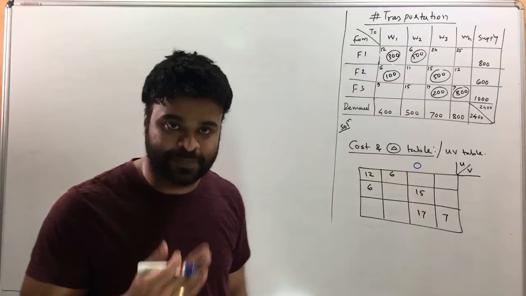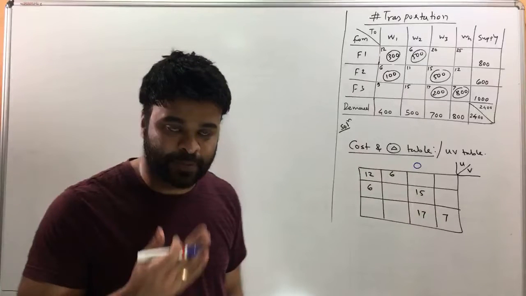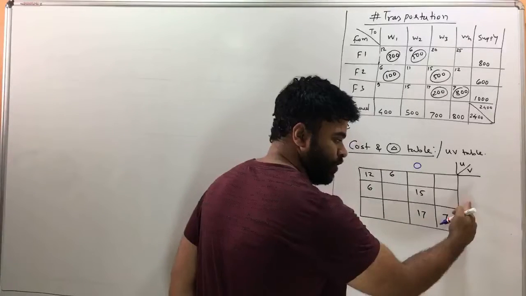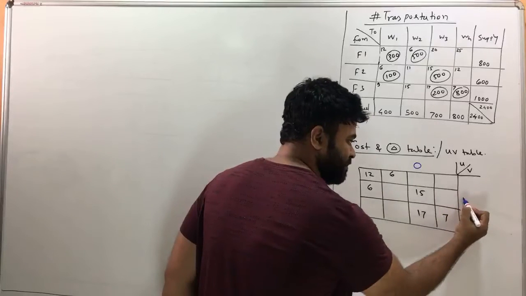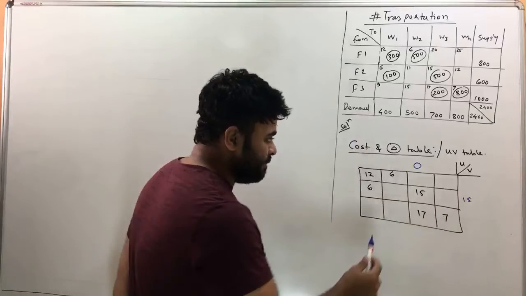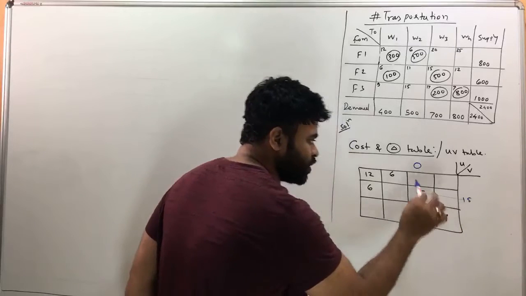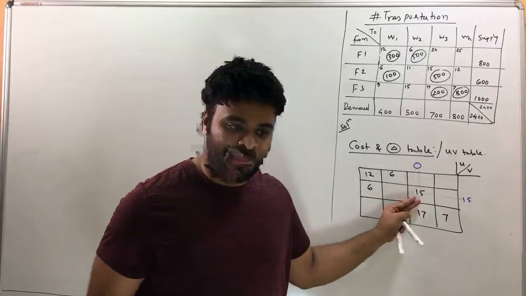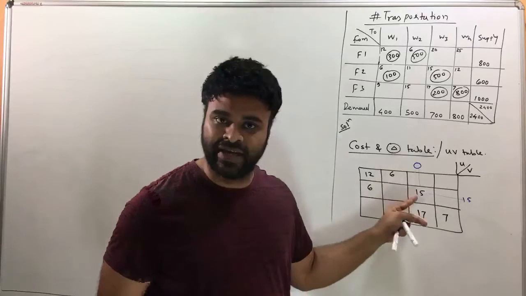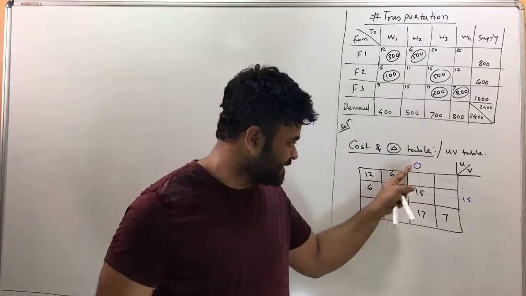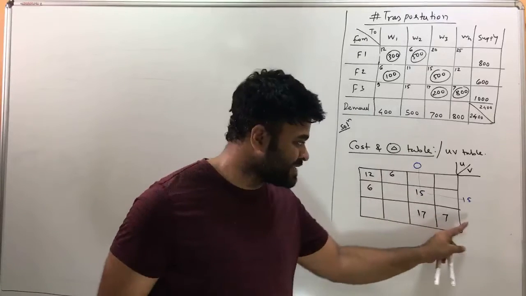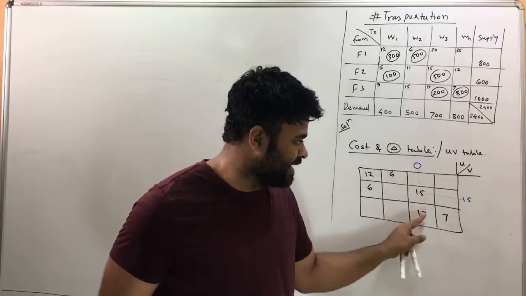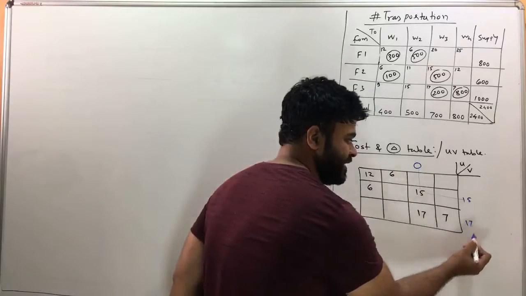Now look at this procedure carefully. Once you put 0 here, you have to make sure that this number is 15. I'll tell you why it is 15: because the two outside blue numbers should add up to 15. That is how we choose U and V. Similarly, if this is 0 and this is 17, you have to guess a number over here which will add up with this number and give you 17. So that's going to be 17.